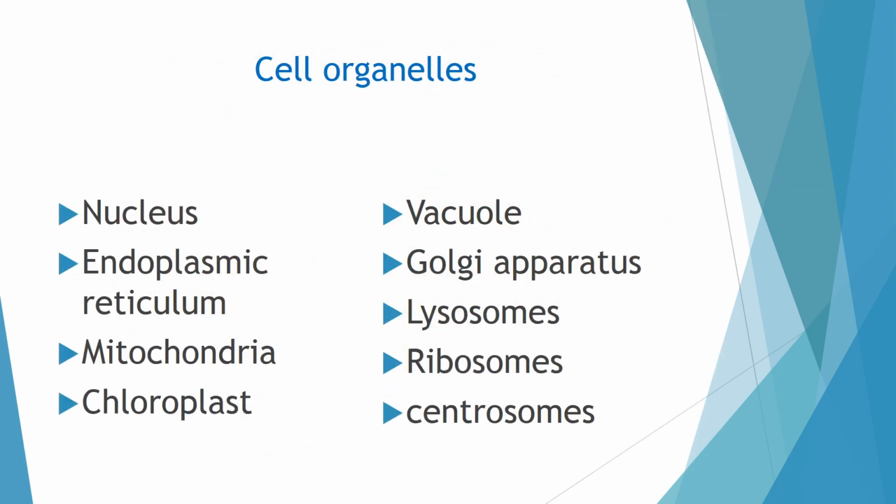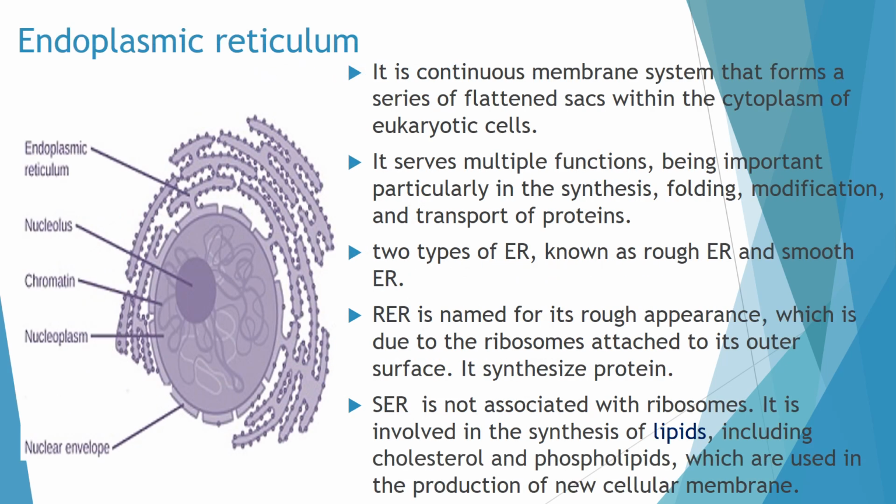Different types of cell organelles are generally present in almost all types of cells, whether it is the plant or animal cell or protozoans or even fungi. So these cell organelles are nucleus, endoplasmic reticulum, mitochondria, chloroplast, vacuole, Golgi apparatus, lysosomes, ribosomes, centrosomes, etc. Let me understand more about these cell organelles. As we already discussed the nucleus, next we will understand the endoplasmic reticulum.